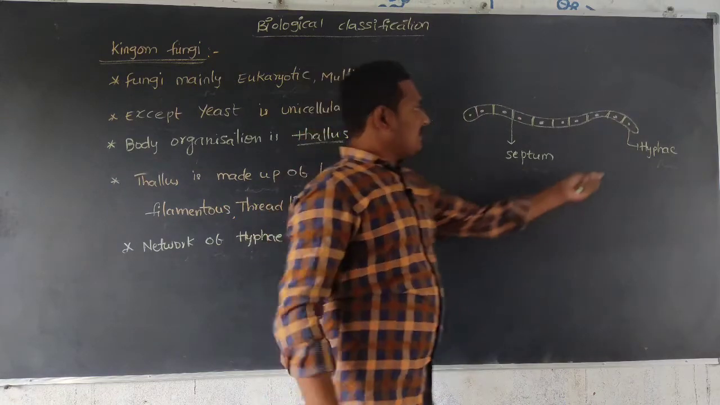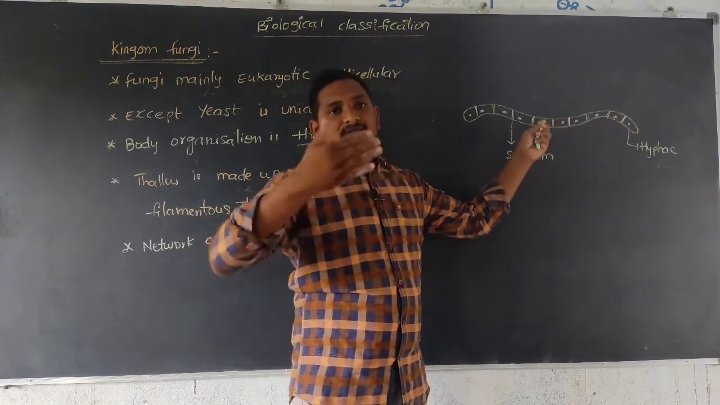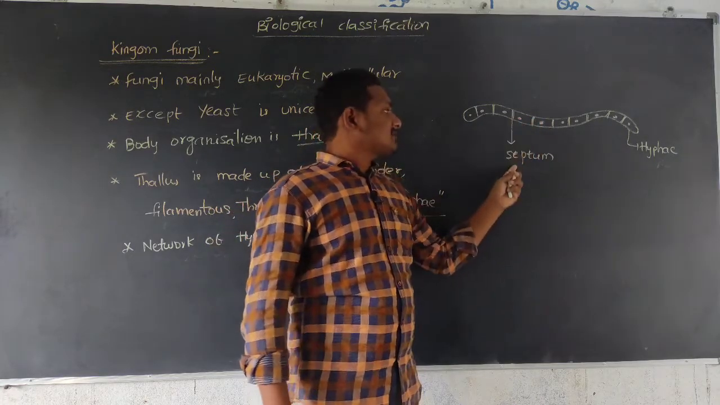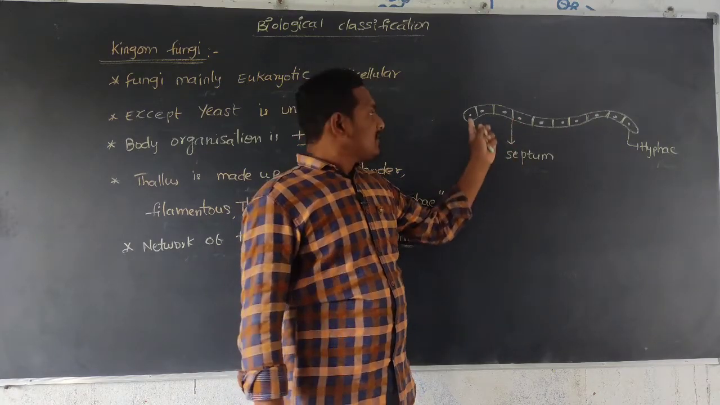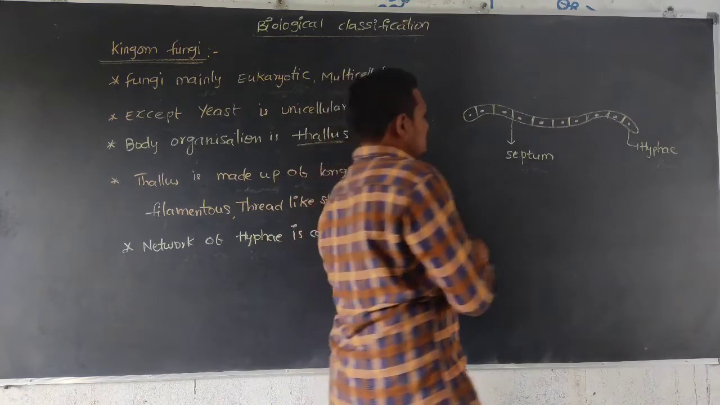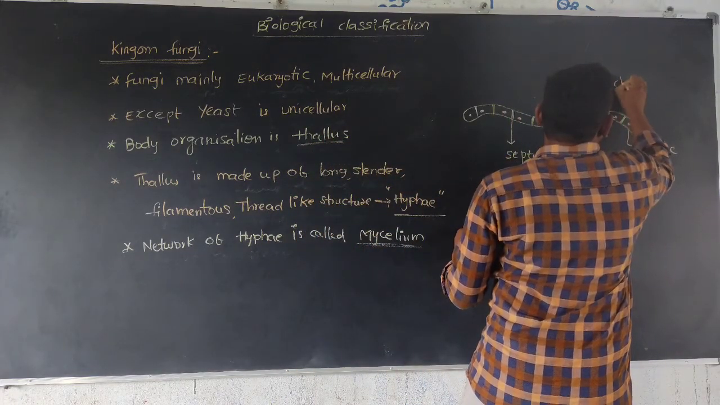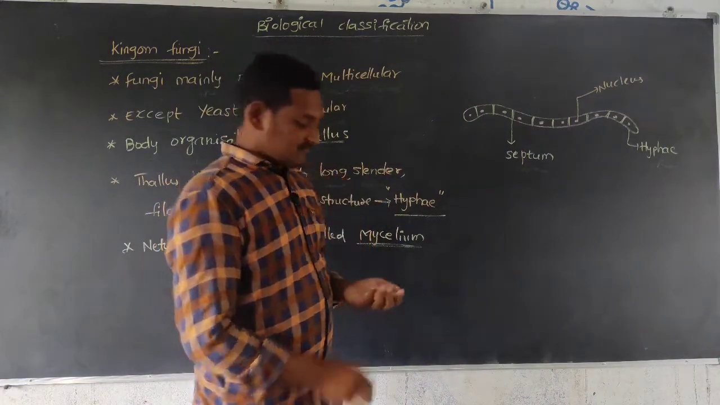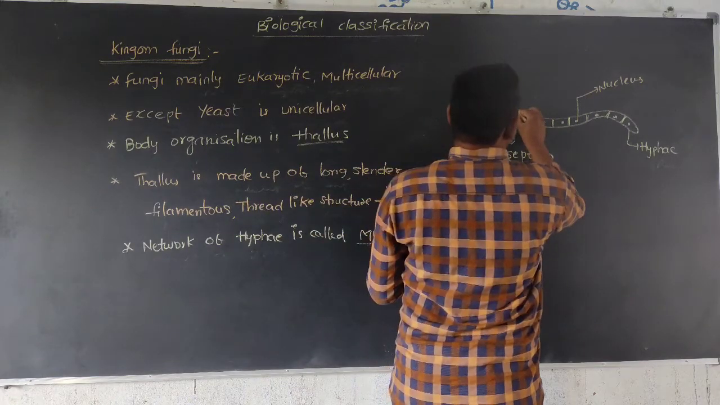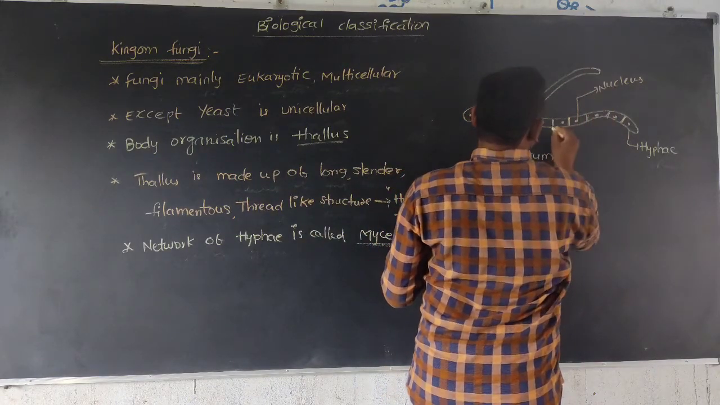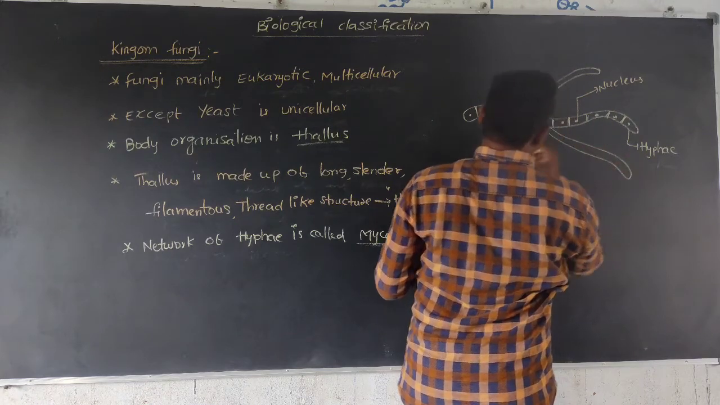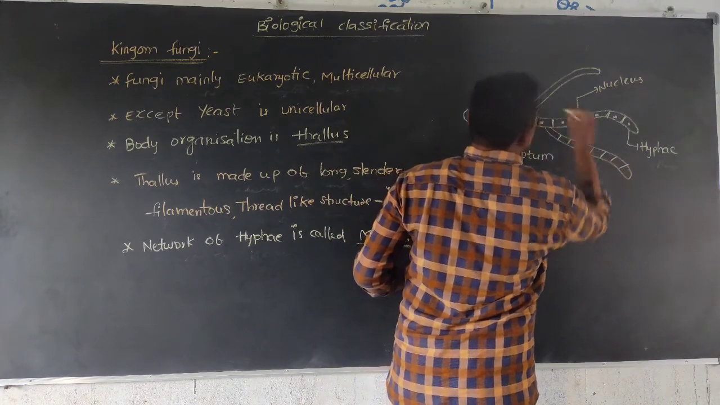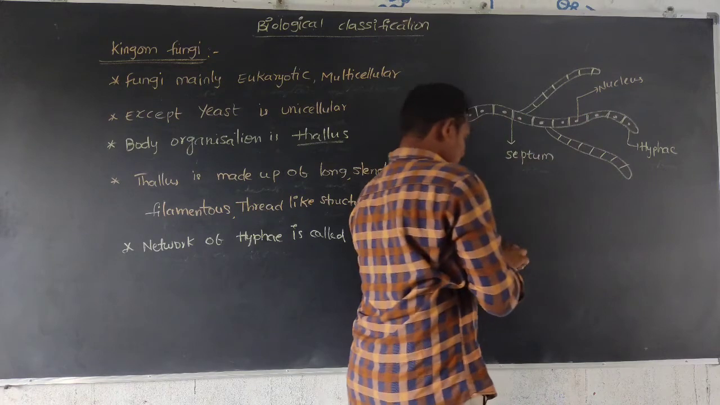So the hypha is divided into small segments or small compartments. That compartment division is called septum. Each one is called septum. Inside, a nucleus is present. So this is the nucleus. And sometimes this hypha is branched. In these branched structures also there are compartments, with a nucleus inside.